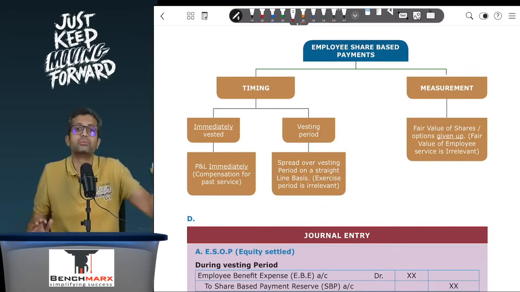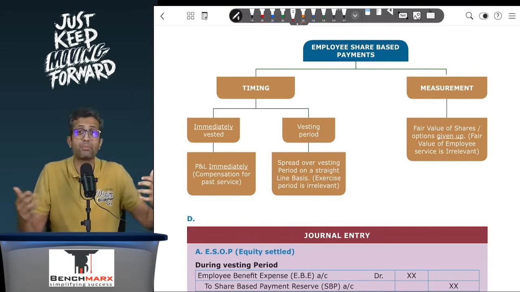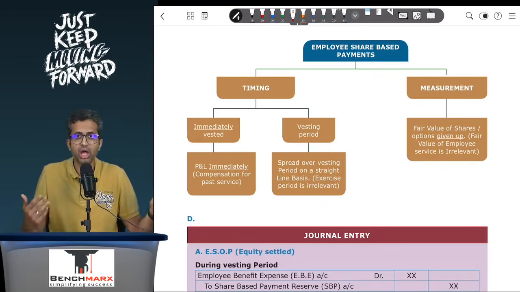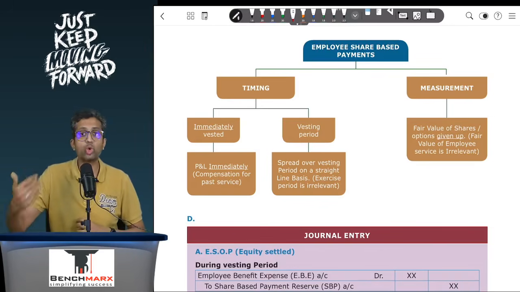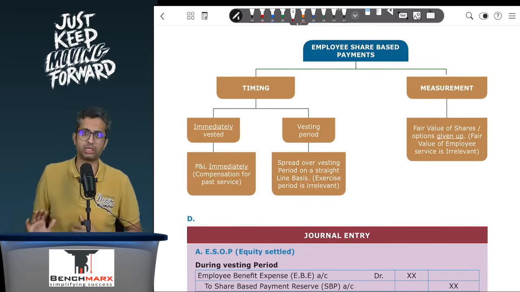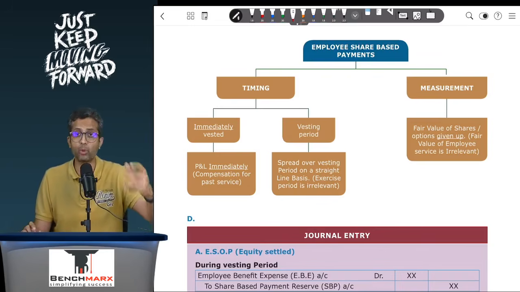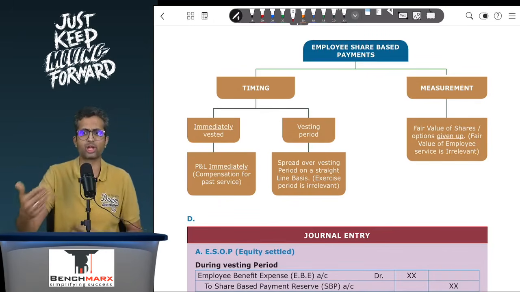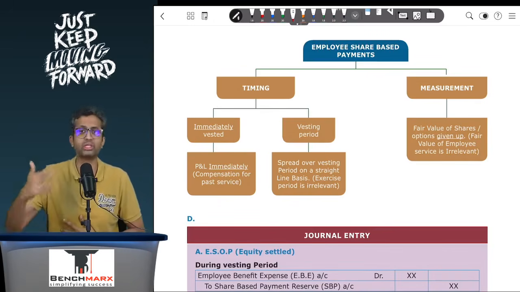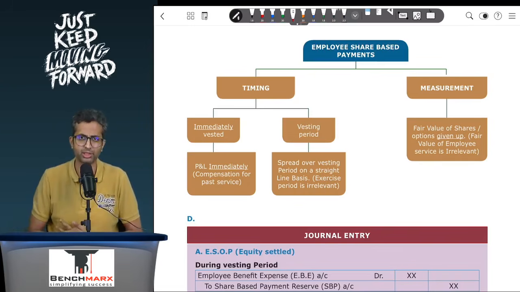If the options immediately vest, this may be because of compensation for past service rendered, and as a result, there is no future service mandatorily required because of these options. Hence the standard says that if these options are immediately vested, then the entire fair value should be recorded as employee benefit expense on the grant date only. There is no need to spread it over any further period.